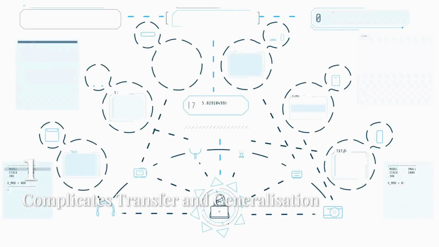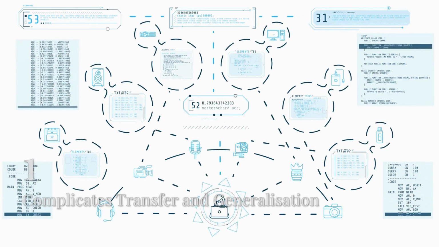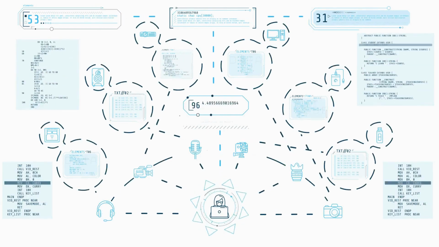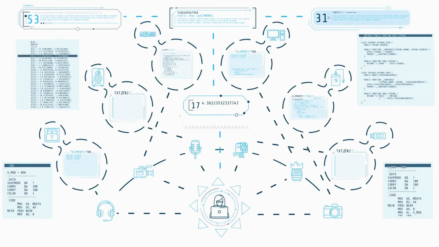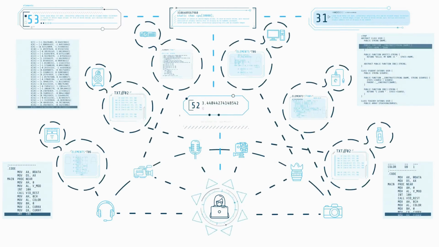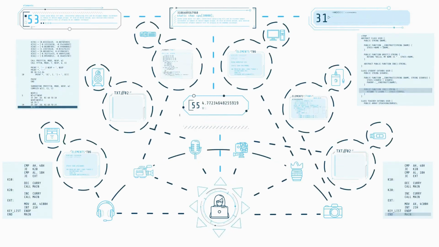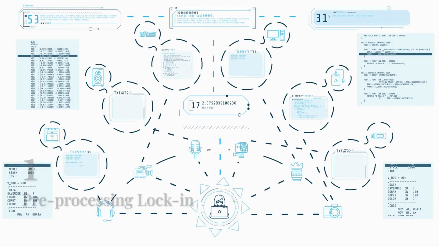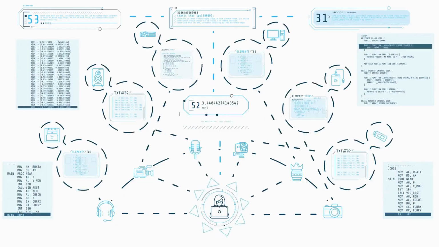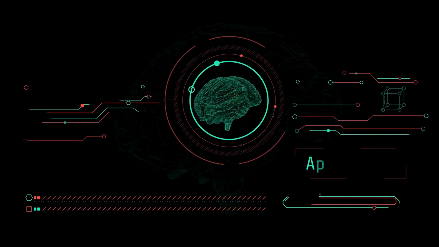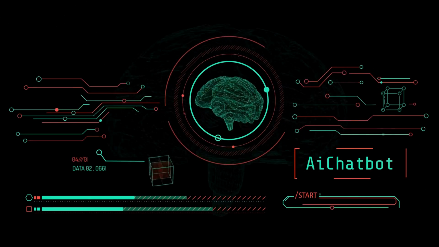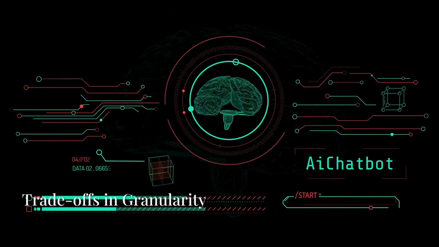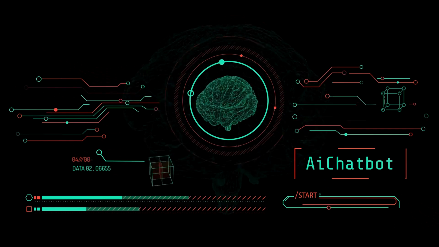This rigid tokenization complicates transfer to different dialects or rare languages. Because the vocabulary is fixed, the model might struggle with word forms it hasn't explicitly seen, even if they're morphologically similar to known words. The splitting process is most often a pre-processing step. This means the decision about how text is broken down is made before training, preventing any dynamic adjustment during the learning process.